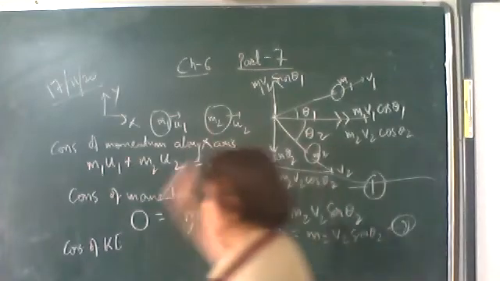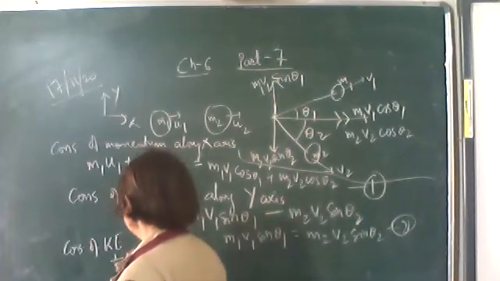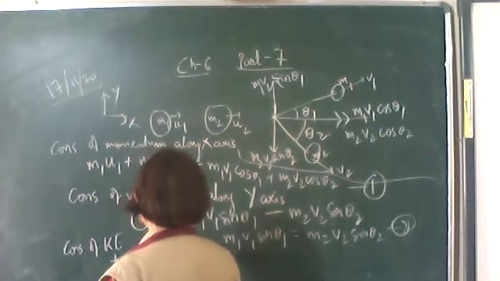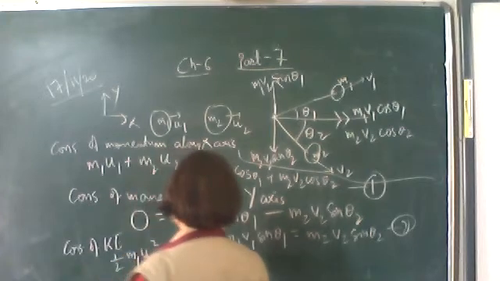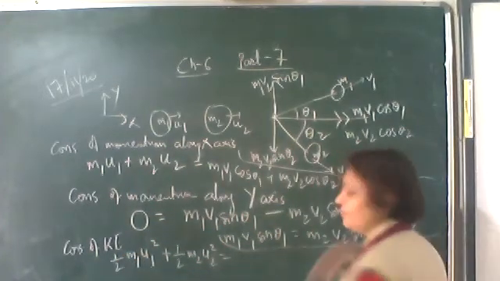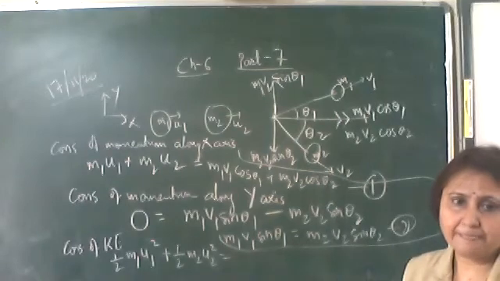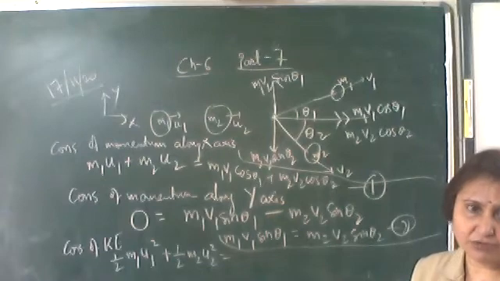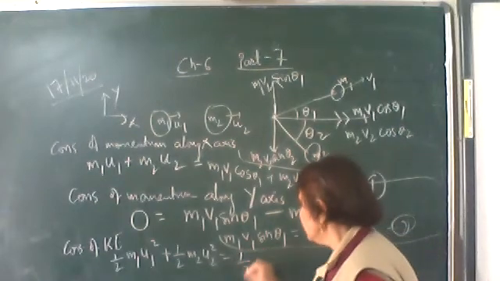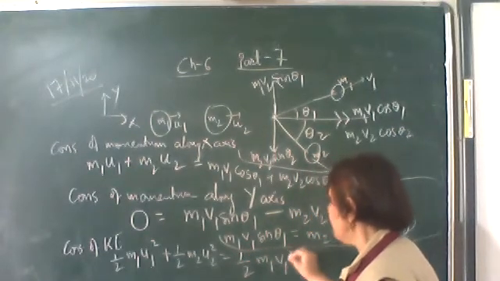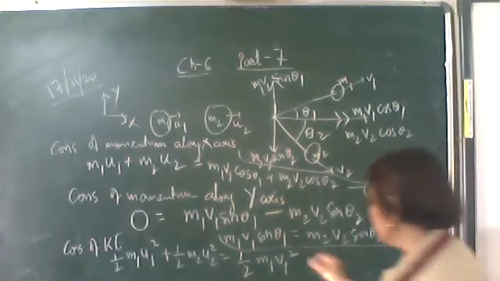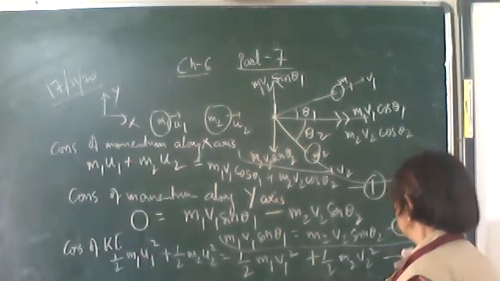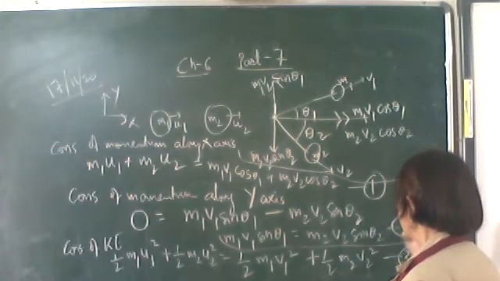Now, what is the kinetic energy before collision? Half m1 u1 square plus half m2 u2 square is the kinetic energy before collision of the two bodies. It should be equal to the sum of the kinetic energy of the two bodies after collision. After collision, the kinetic energy is half m1 v1 square plus half m2 v2 square. This is equation number 3.